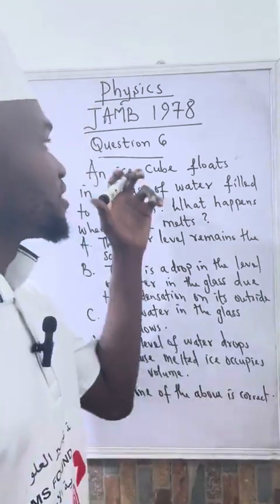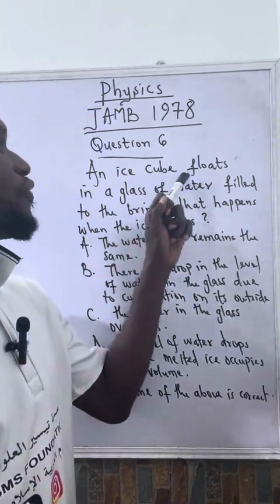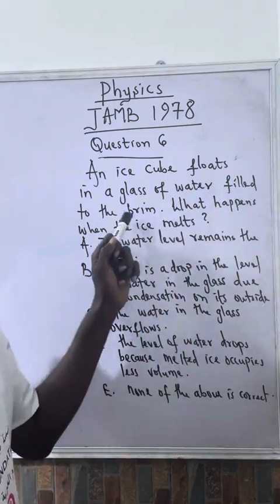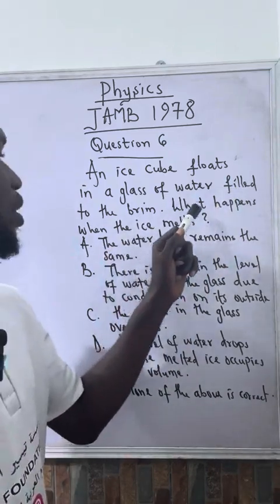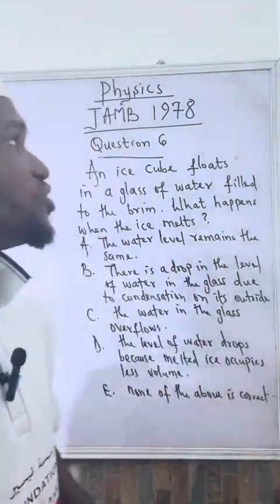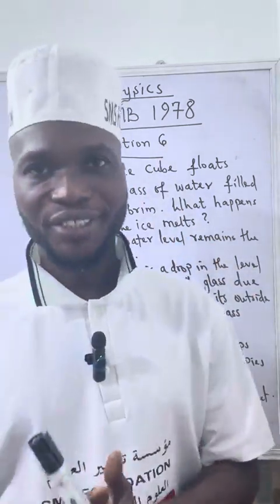Let's consider this physics question. The question says an ice cube floats in a glass of water filled to the brim. What happens when the ice melts? Very good. So if you understand the law of flotation